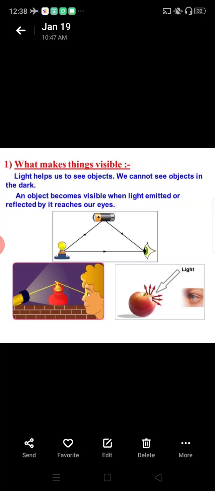Hello students, today we are going to study chapter 16, Light. What makes things visible? Light helps us to see objects. We cannot see objects in the dark. An object becomes visible when light emitted or reflected by it reaches our eyes. So here they are telling you how things are visible to us. It is only visible due to our eyes and light because we cannot see anything in the dark.